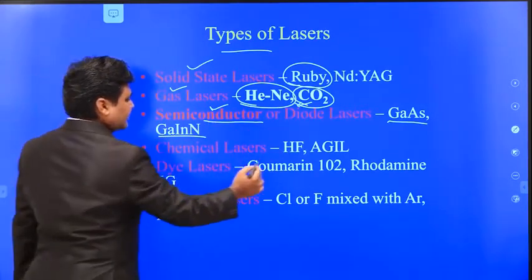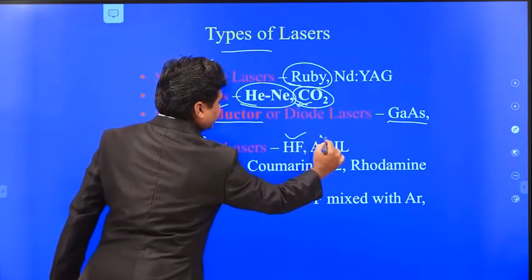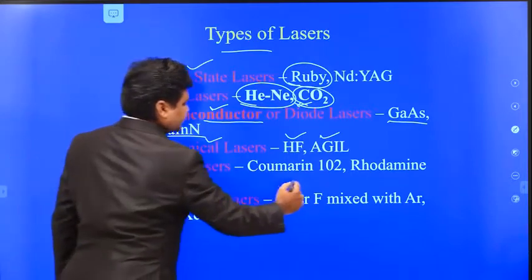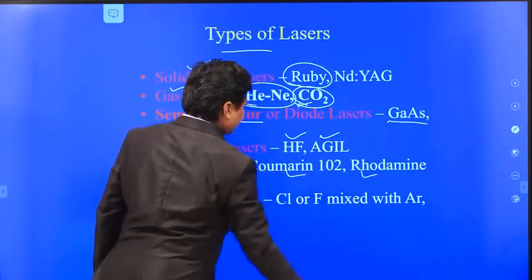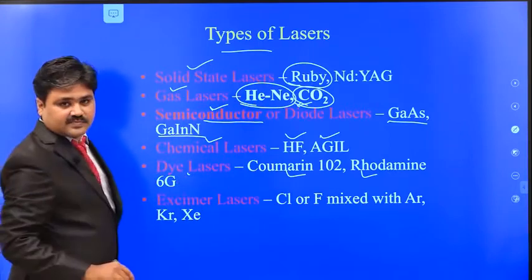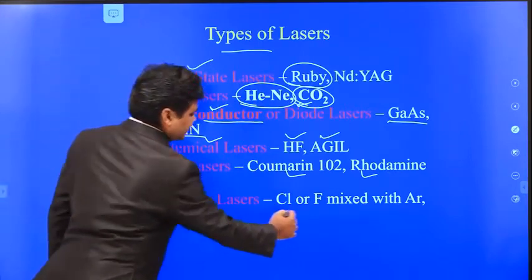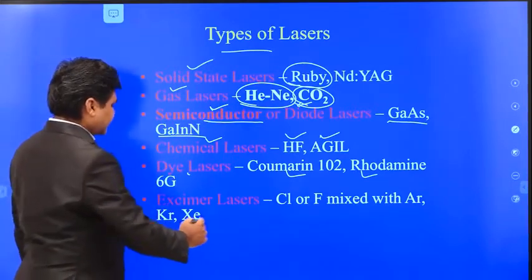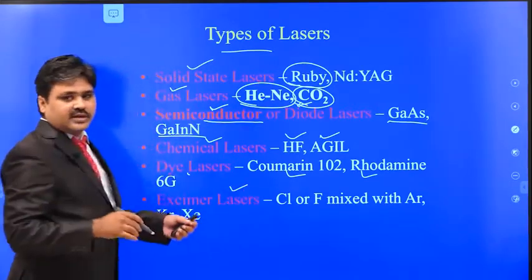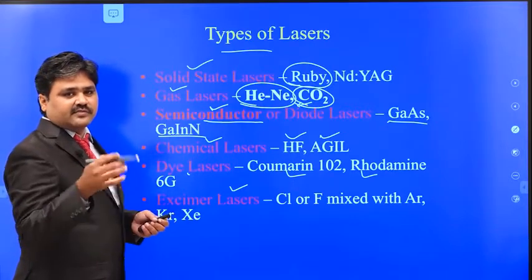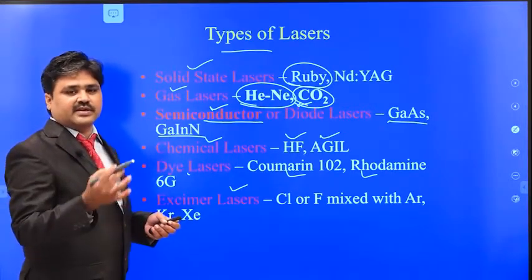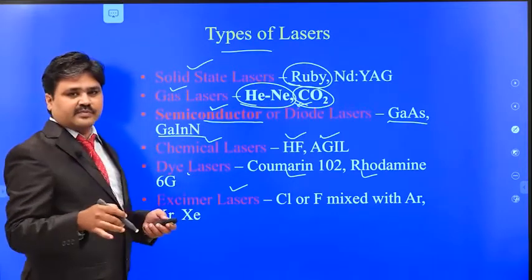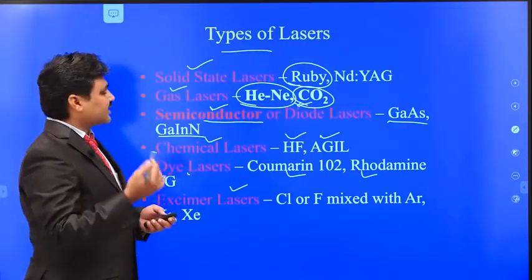In a similar way, if you use a chemical like hydrofluoric acid, then it is called a chemical laser. If you use some dye like rhodamine or coumarin, then it is called a dye laser. If you use an excimer, like a mixture of argon, chlorine or fluorine, then these kind of lasers are called excimer lasers. So if you use a solid material, it is called a solid state laser. If you use gas as the active medium, it is called a gas laser. Depending upon the active medium that you have used, it is called that type of laser.